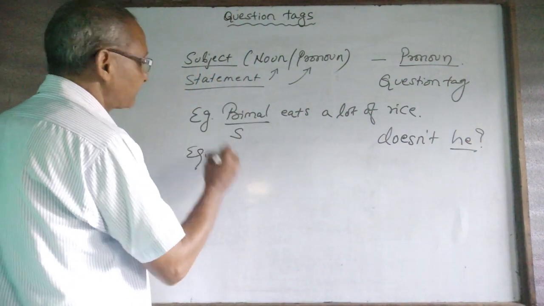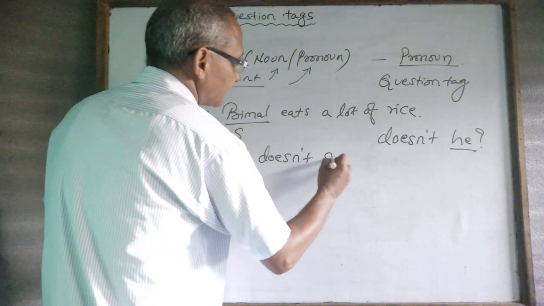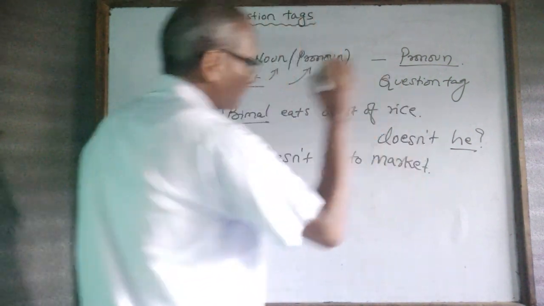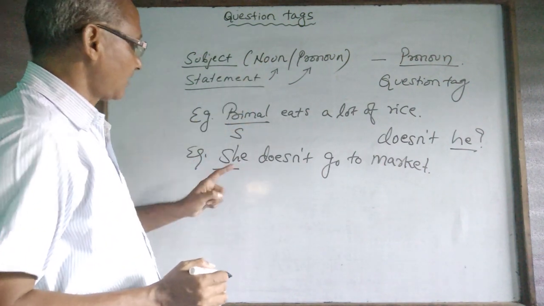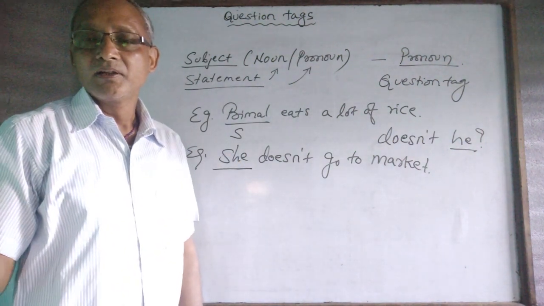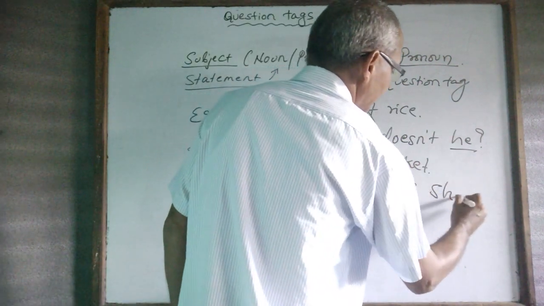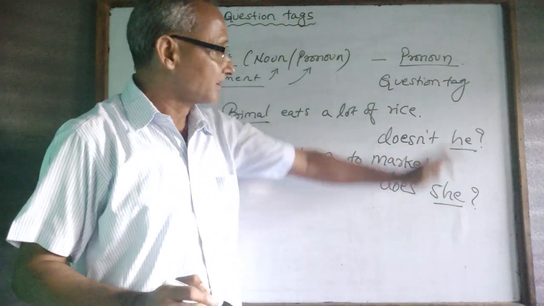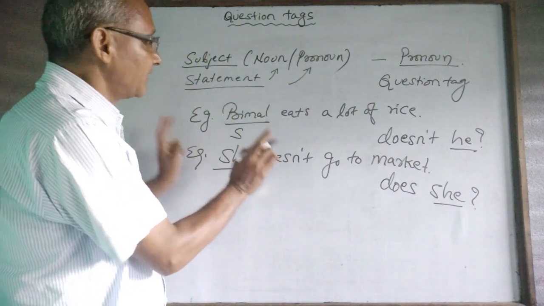Another example. She doesn't go to market. We talked about the subject being a noun or pronoun. So this is a pronoun here. She doesn't go to market, does she? And here the question tag subject always becomes the pronoun. So let's remember this.